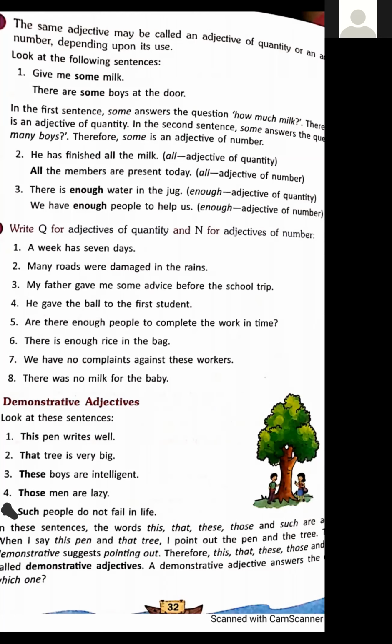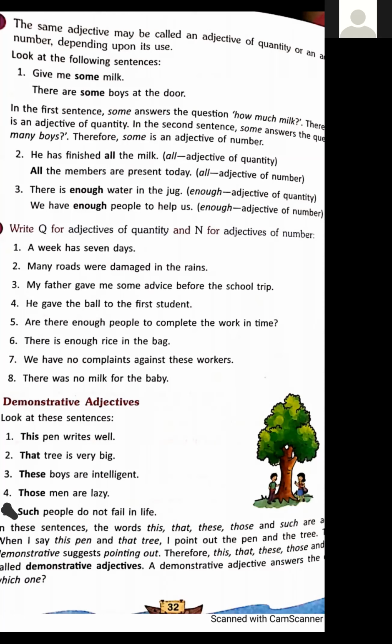But in the second sentence, we have enough people to help us. Here we can count the people. People is a noun here. So we are using here enough as an adjective of number.